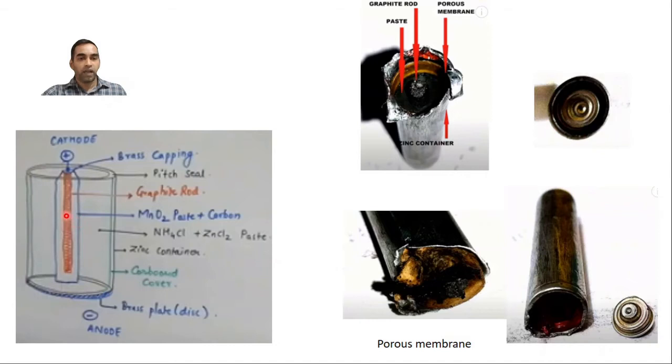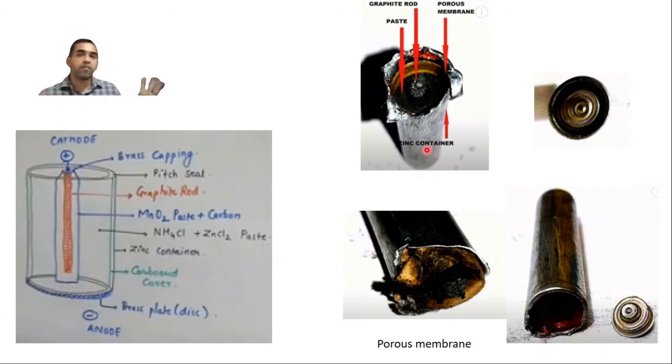If you come from the total inside, you have the graphite rod. Immediately after that you have MnO2 plus carbon. Then you have ammonium chloride, zinc chloride, the electrolyte. Then a bit outside, you have that one porous membrane cover. Then you come outside, totally the zinc container.